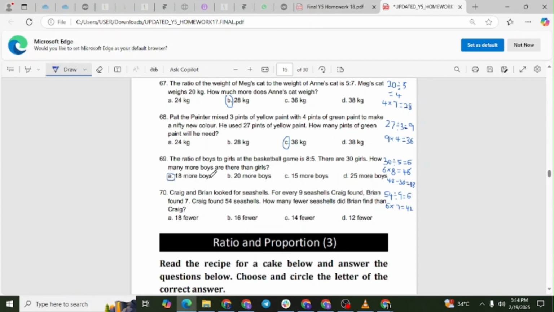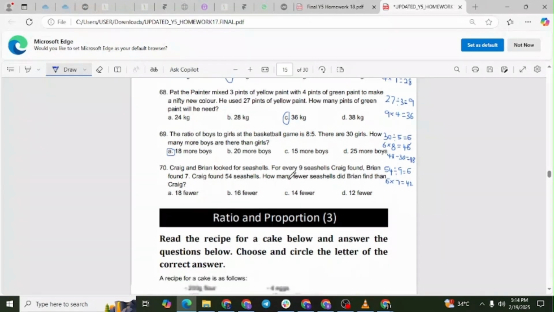Explanation. The ratio of boys to girls is 8 to 5. The multiplier is found by dividing 30 by 5, which equals 6. Multiply 6 by 8 to find the number of boys, which equals 48. The difference between boys and girls is 48 minus 30, which is 18.